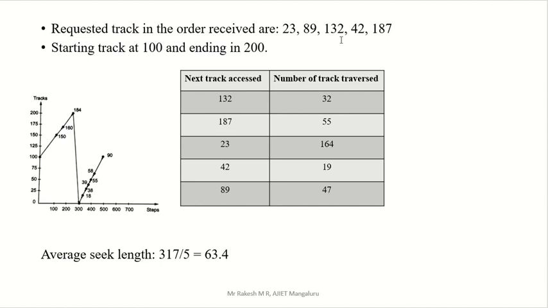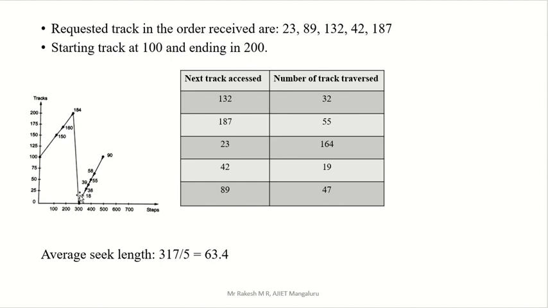What is the last small number here out of this? 23 is a small number, because the remaining are 89, 42, 23. So 23 is the smallest number. So you have to decrease till 23 and stop there. Okay, and reverse your phase. Reverse your phase and go again upside.